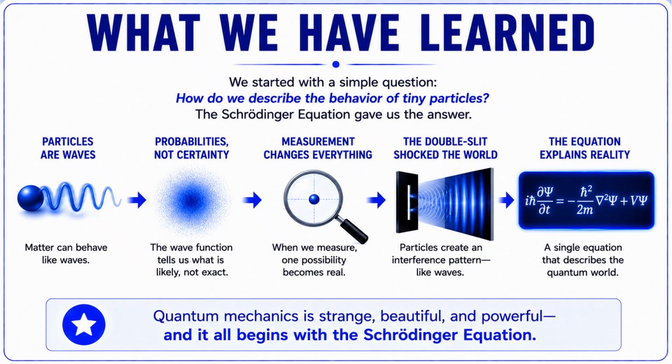And we explored the famous double-slit experiment, which revealed the strange wave-like nature of matter. All of these ideas come together in the Schrödinger equation, a single equation that helps us describe and predict the behavior of the quantum world. Quantum mechanics may seem strange, but it has transformed our understanding of reality and helped create the technology we use every day. And it all begins with the Schrödinger equation.